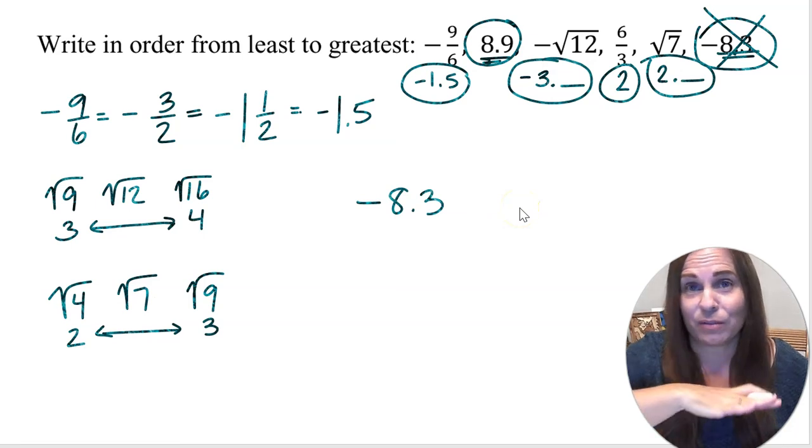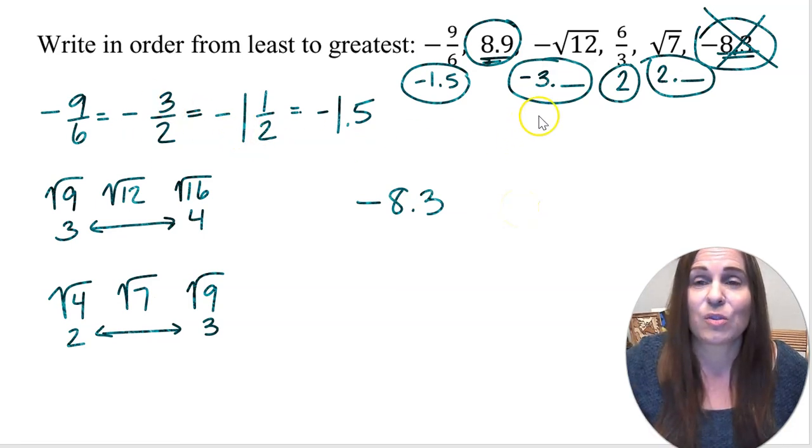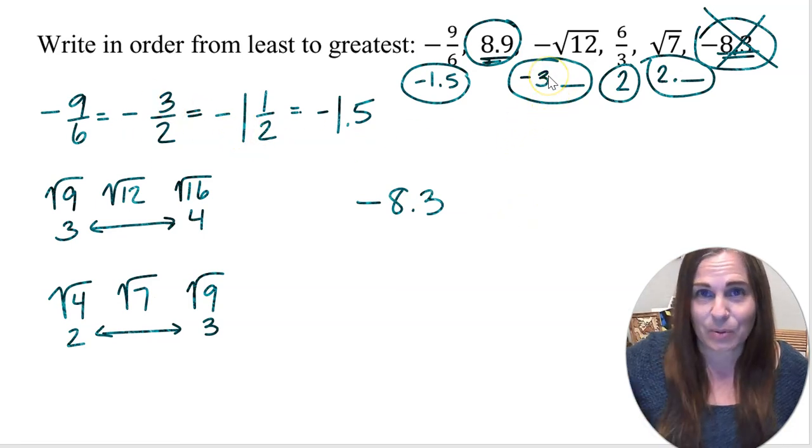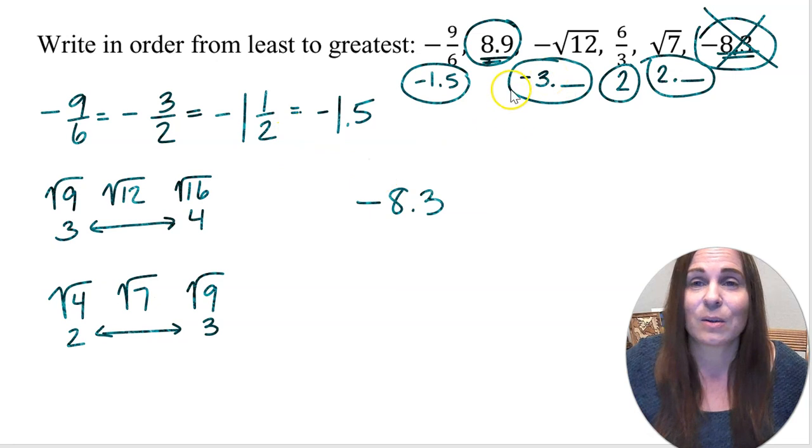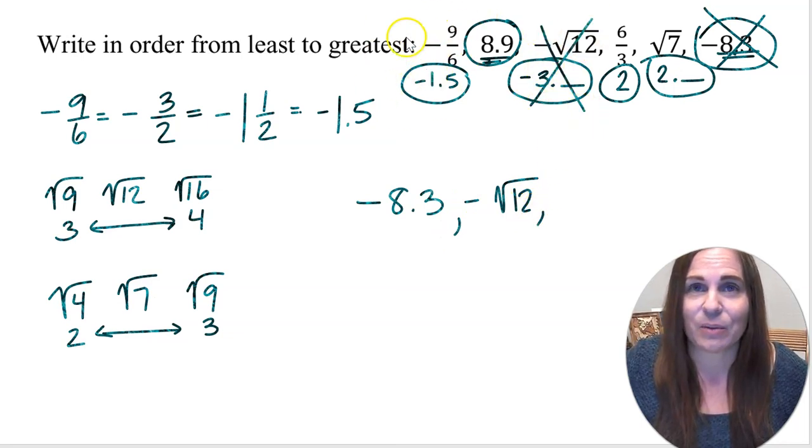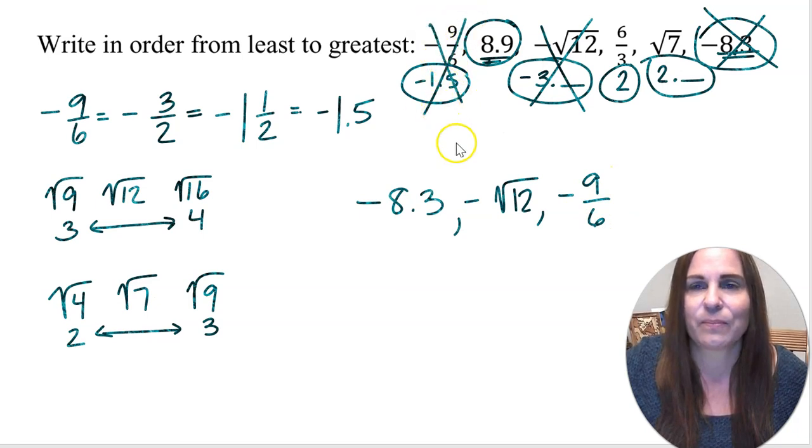We'll get all the negatives first. So the next number in the sequence would be this negative 3 point something, right? So negative square root of 12. All right, then I've got one more negative number left, which is negative 9 over 6, or negative 1.5. So negative 9 over 6 comes next.